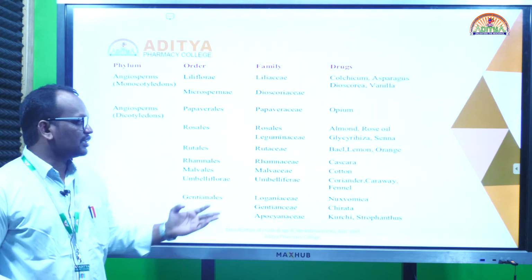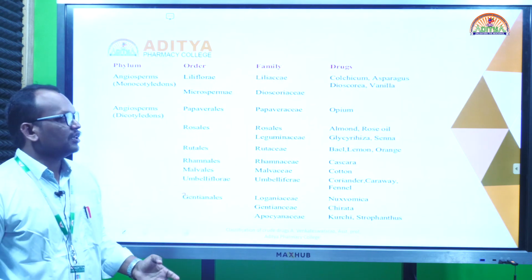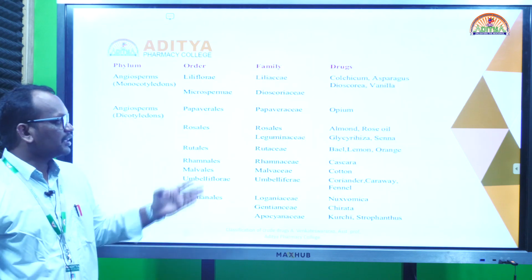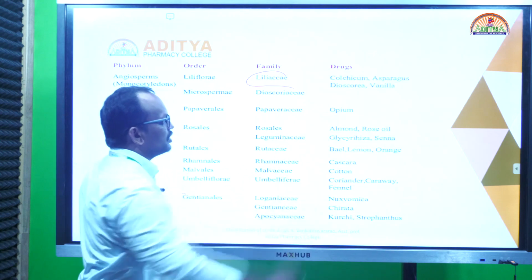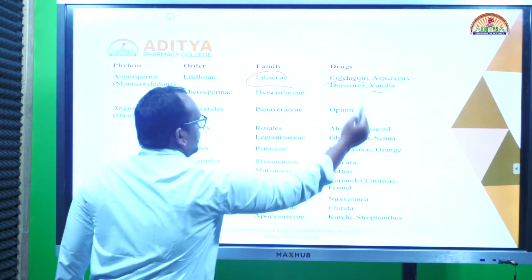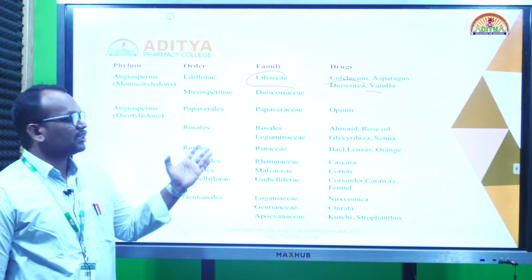Based on the taxonomic order, we know which drugs are present, but the drugs have different chemical constituents and different pharmacological actions. In the Liliaceae family, what are the drugs? Colchicum is a different drug, and Dioscorea and vanilla. So these drugs are grouped based on the taxonomical order.